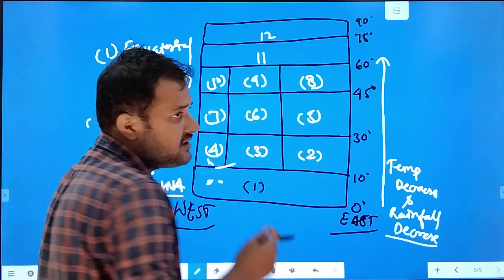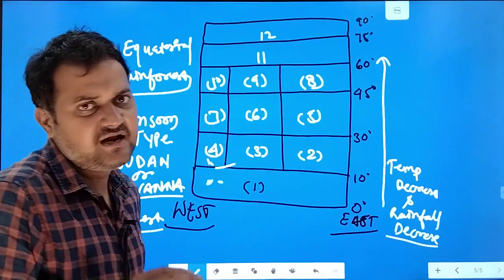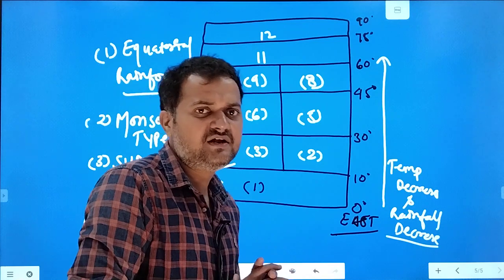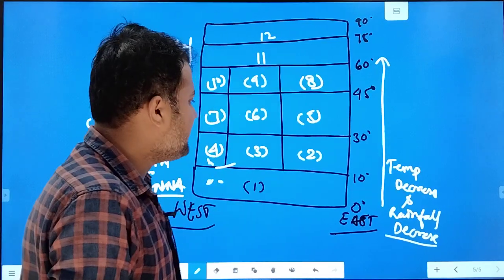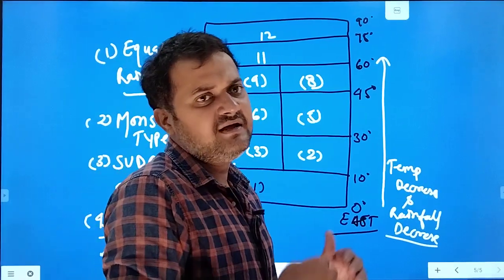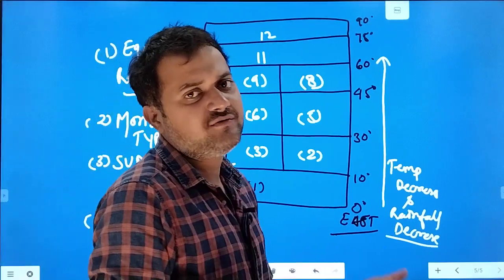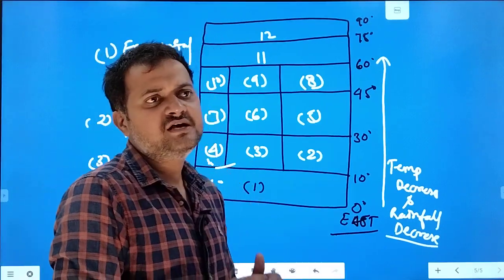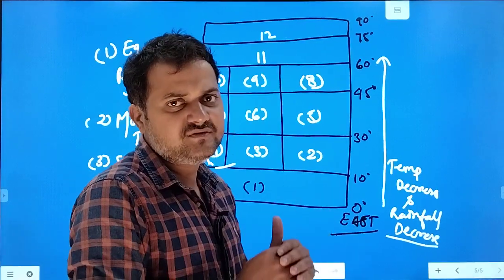Then comes the monsoon, where we find that there is summer rainfall. Basically there is summer rainfall, there is a 3-month season, and there are monsoon winds, okay. Then comes the Sudan type of climate. In this also the rainfall is a little bit less, but here the trees slowly start shifting towards the grasses, rainfall reduces, the duration of the summer season enhances, and there is a cold season also.